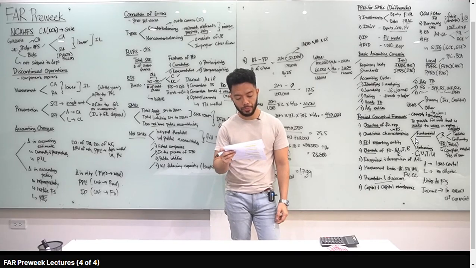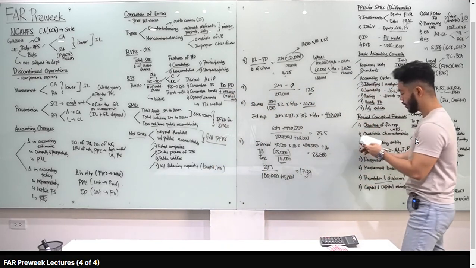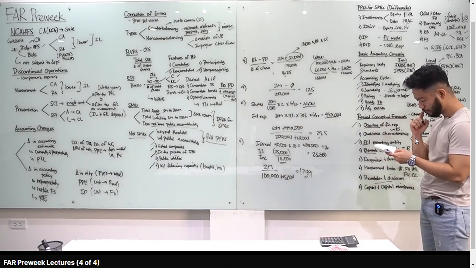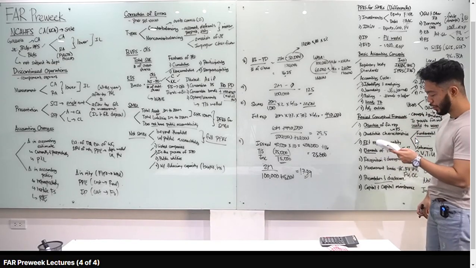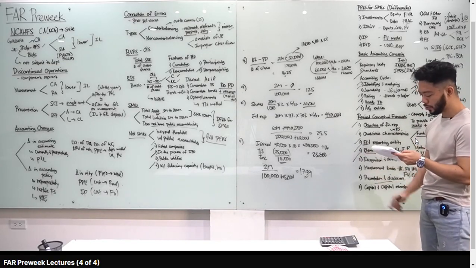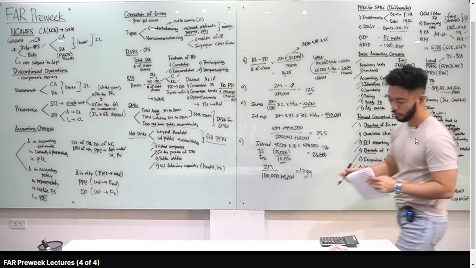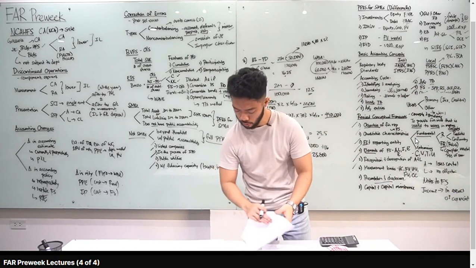Number 2, the following are the chapters. Objectives of financial reporting, yes. Qualitative characteristics, yes. Financial statements, all of the above, dog. Number 3, the following are the chapters: elements, yes. Recognition, yes. Measurement basis, yes. Dog for number 3. Actually, lahat yan. 1, 2, and 3, dog lahat yan.